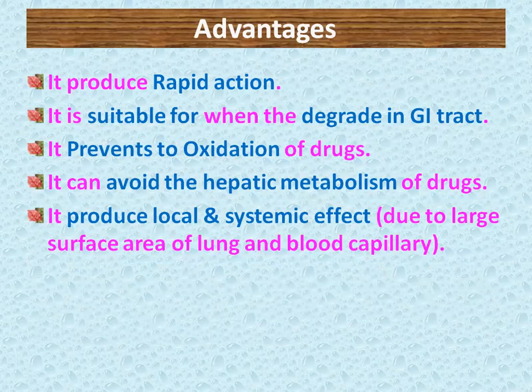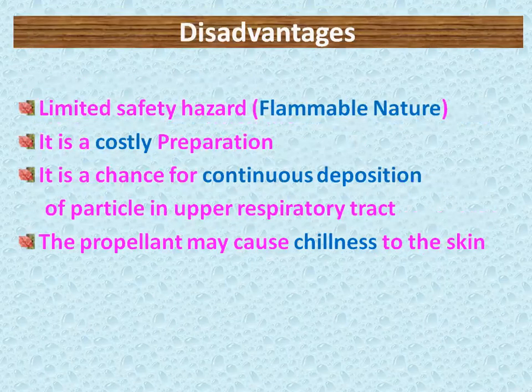Many drugs are degraded in the GI tract, so we can deliver them through these routes. Then many drugs which are prone to oxidation can be given through these routes. Hepatic first-pass metabolism can be avoided by using this route, and local and systemic effects can be produced using this dosage form.